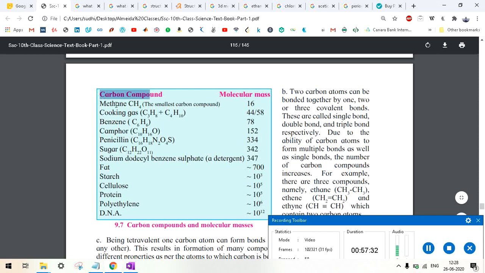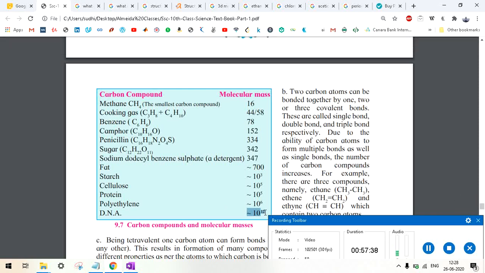You will be surprised to see that DNA has a molecular mass which goes up to 10 to the power 12, and methane, that is CH4, is the smallest carbon compound. Please remember, it can be asked in fill-ups and all. So the smallest carbon compound is CH4. It has a molecular mass of 16. I hope you know how to find molecular mass.